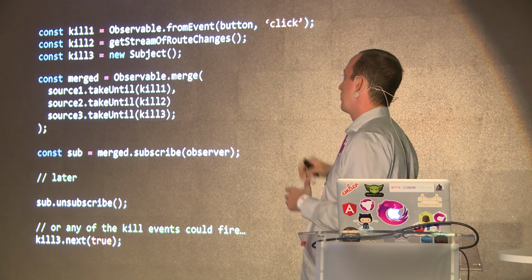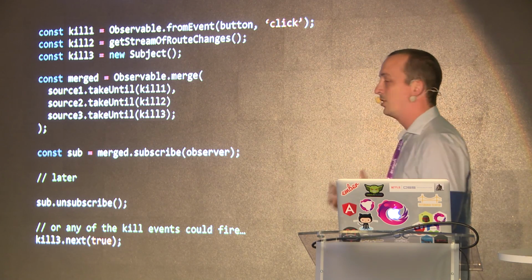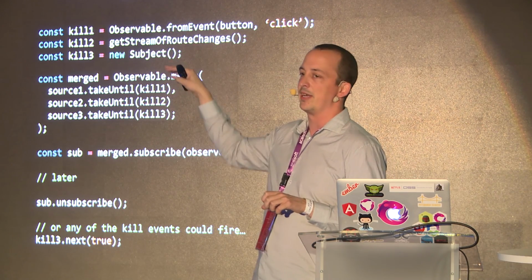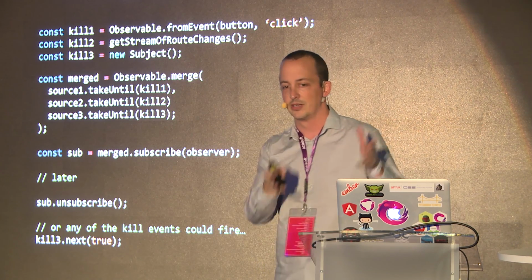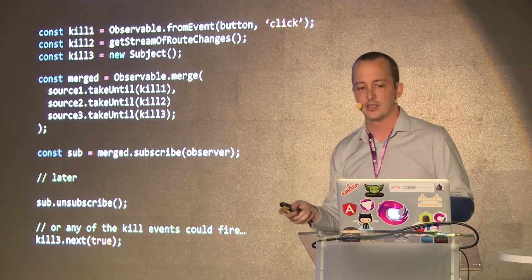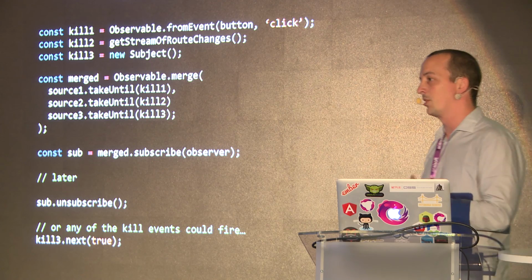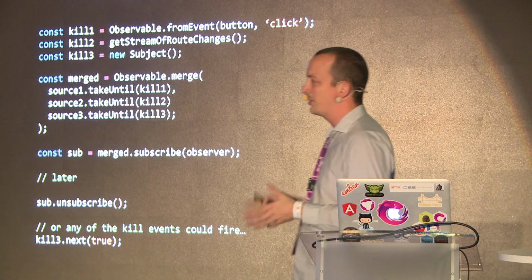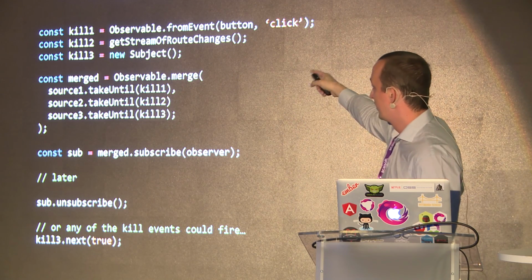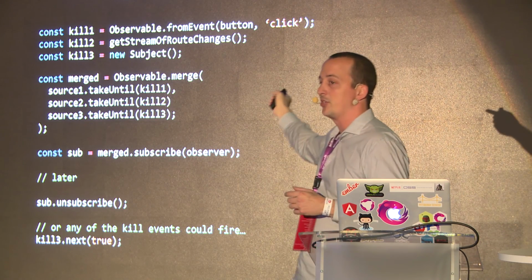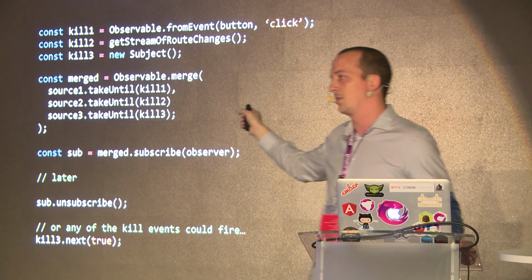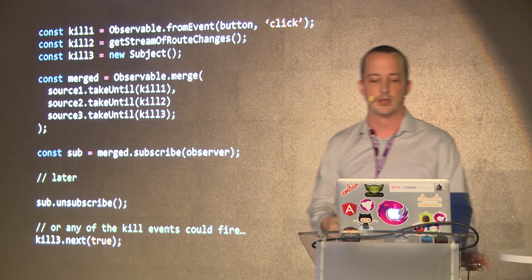So this is one where you could merge all the observables together, and you can use take until to kill observables. So that means you can fire some event into another observable that tells some source observable to stop working, right? So this is one way to do it. Another way is you could compose them all together under one subscription. That's still a little bit imperative. This is cool, though, because I could use DOM events, route changes, a subject, anything. Any sort of event I want, I could compose together and use to kill my other observables, to unsubscribe from them.